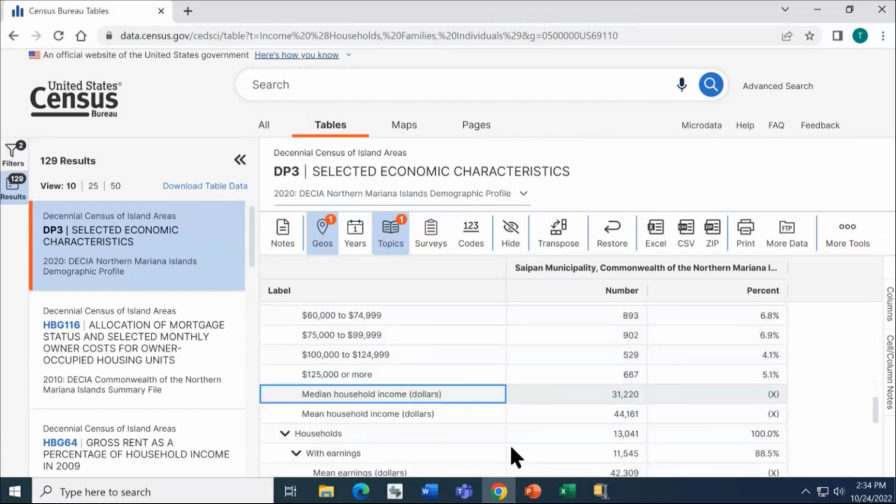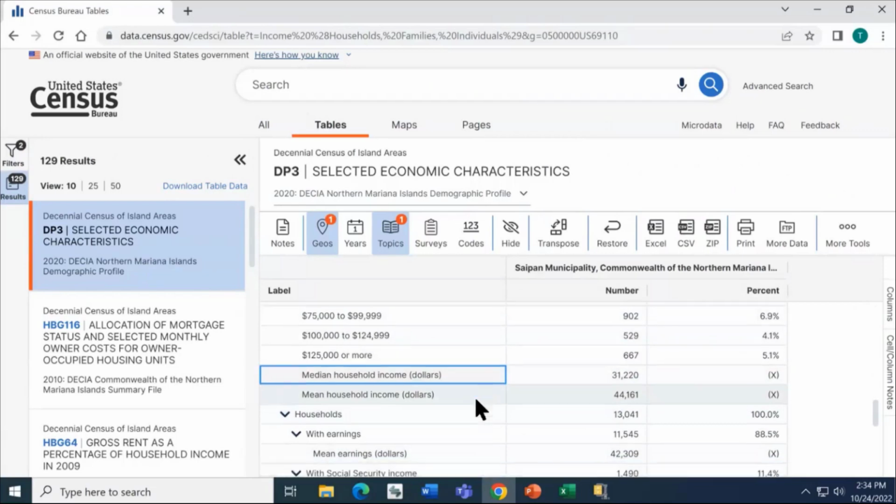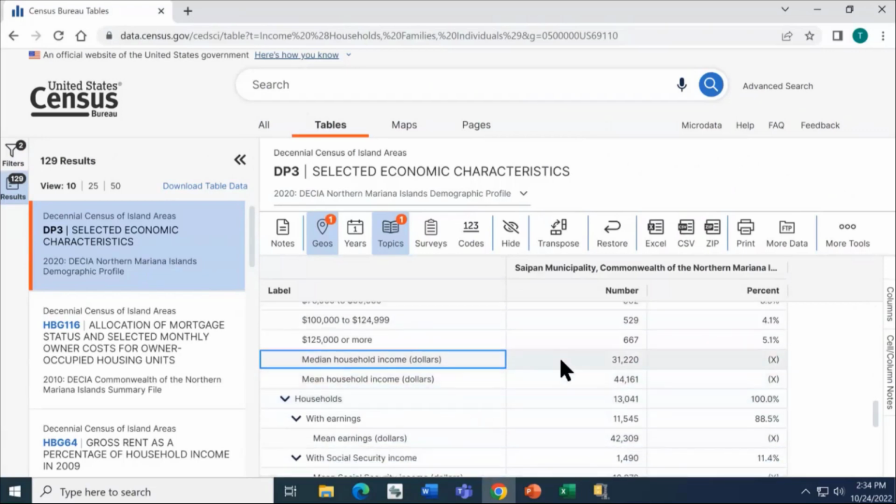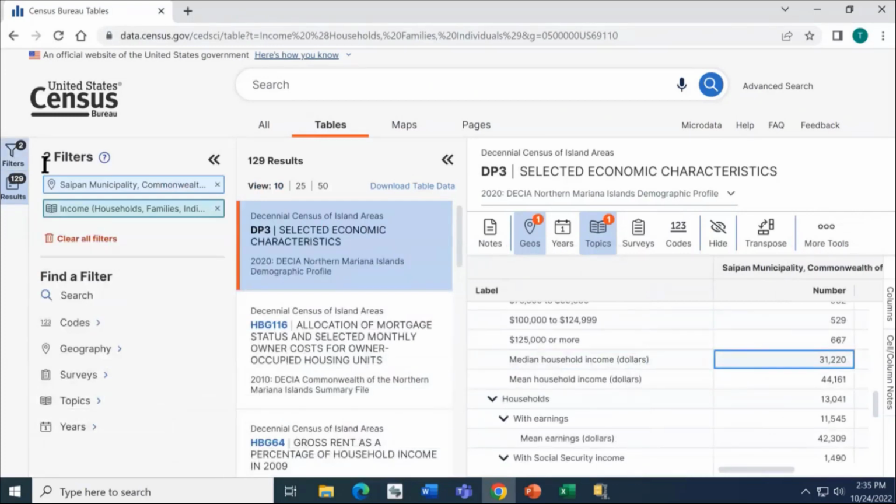This table also has a line for median household income and mean household income. So as an example, we can see that in 2019 dollars, median household income was $31,220.